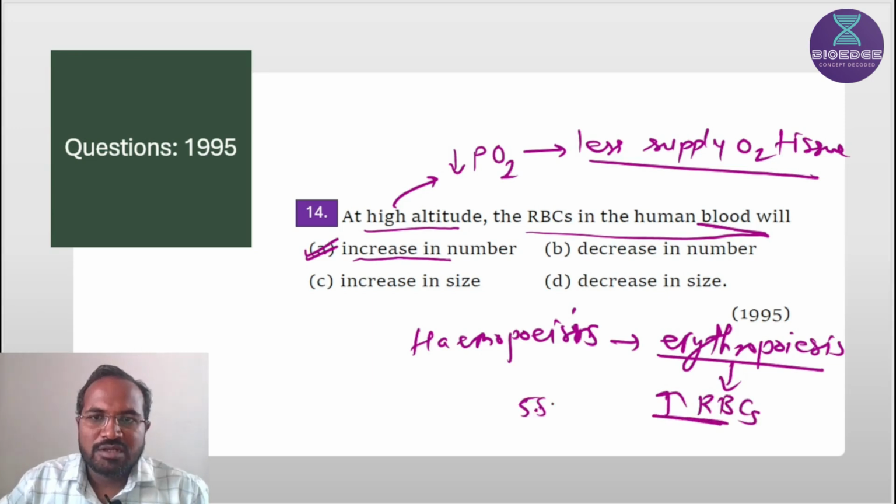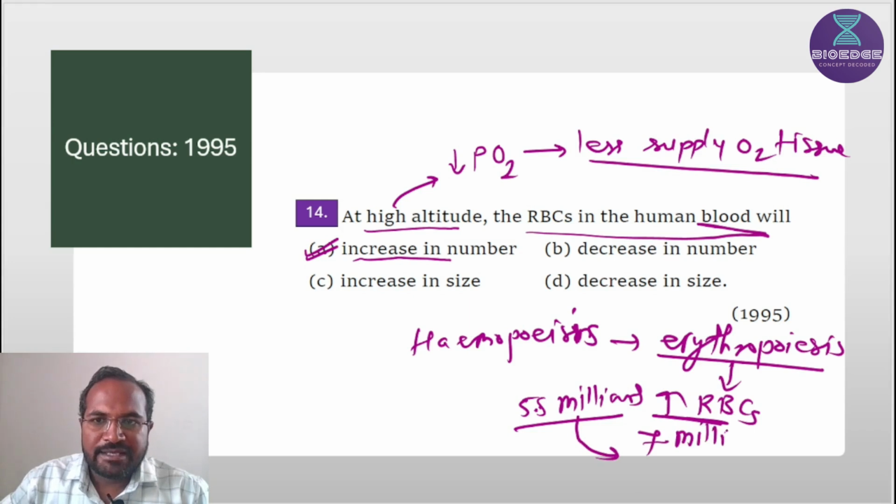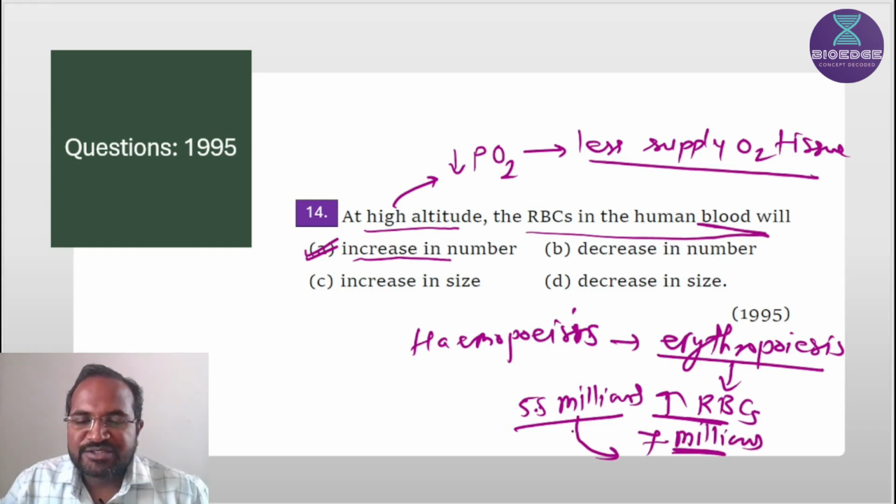Normal RBC count is 5.5 million per cubic millimeter, but this 5.5 million RBC count is increased up to 7 million per cubic millimeter.